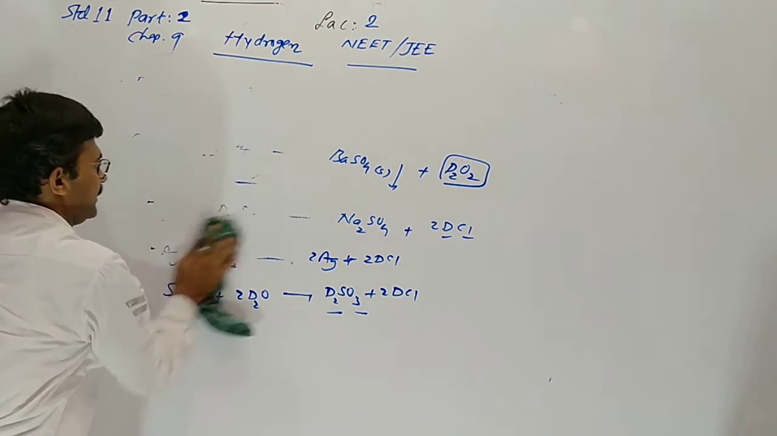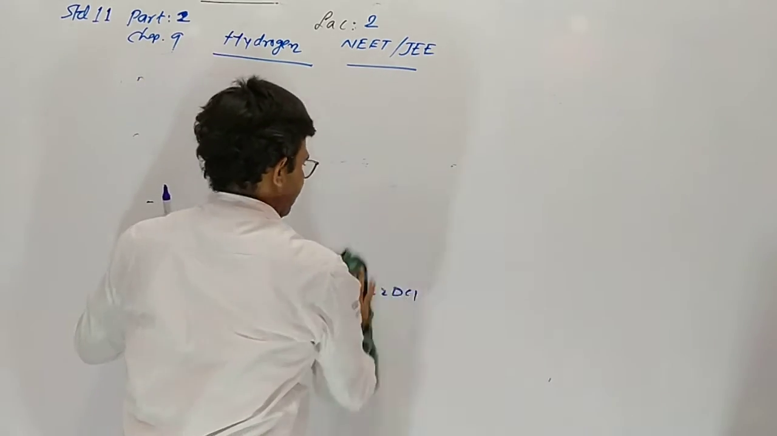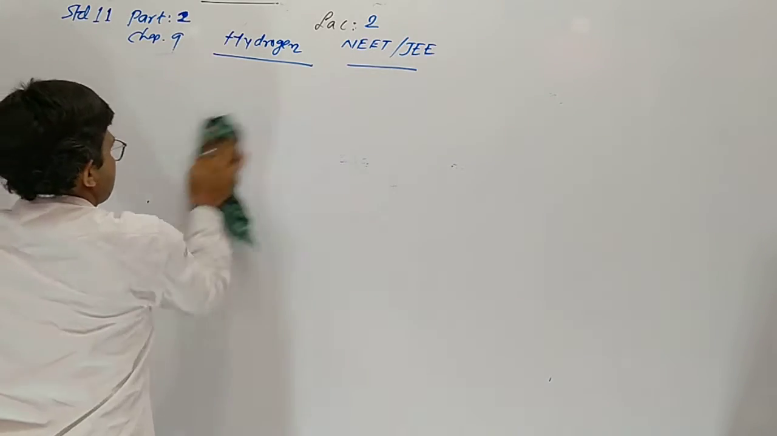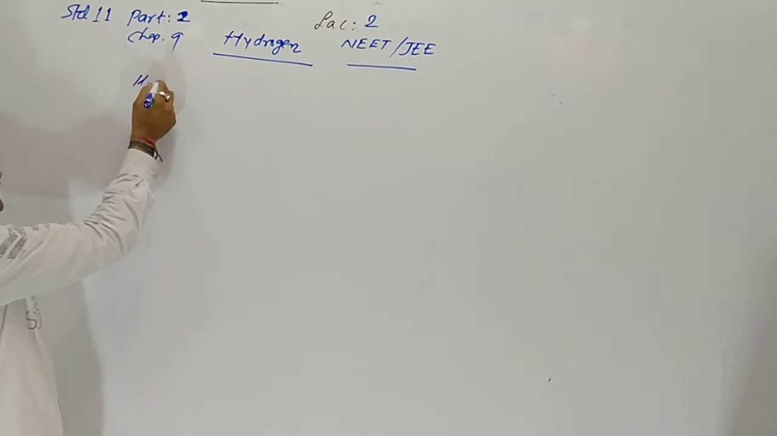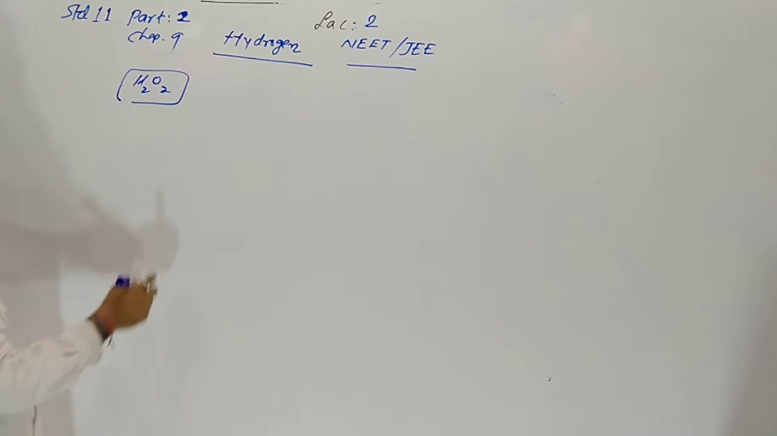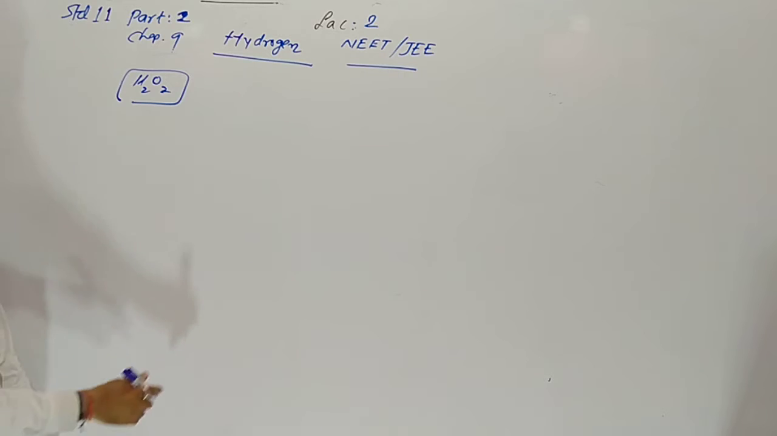Now, the most important point of this chapter is hydrogen peroxide, H2O2. Hydrogen peroxide was discovered by Thenard.